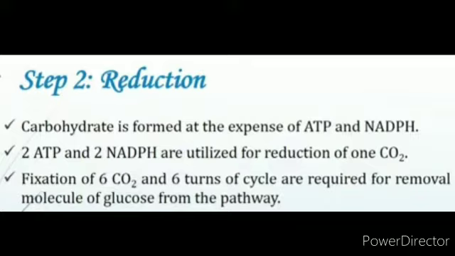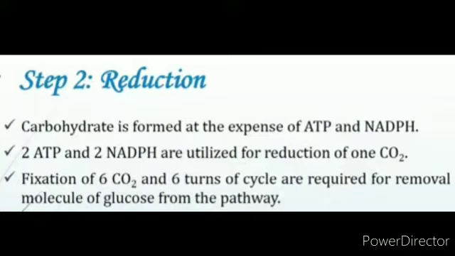These are the series of reactions that lead to the formation of glucose. The steps involve utilization of 2 molecules of ATP for phosphorylation and 2 of NADPH for reduction per carbon dioxide molecule fixed.